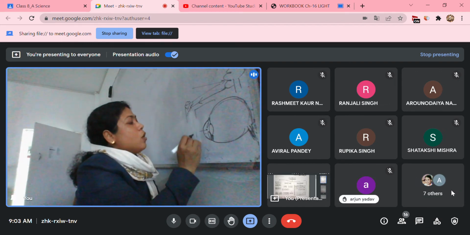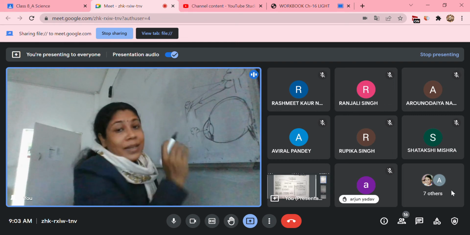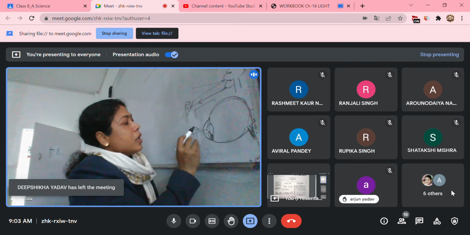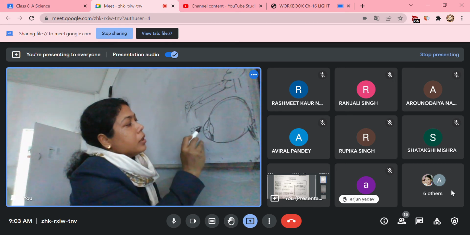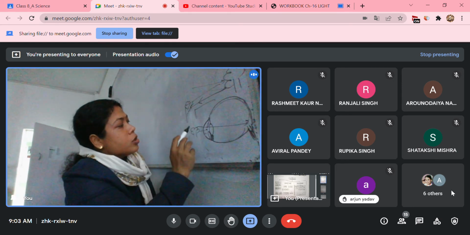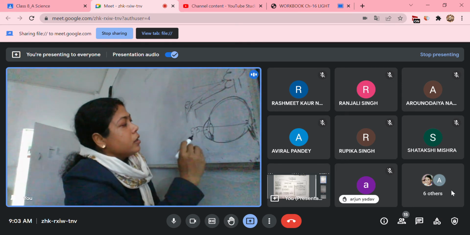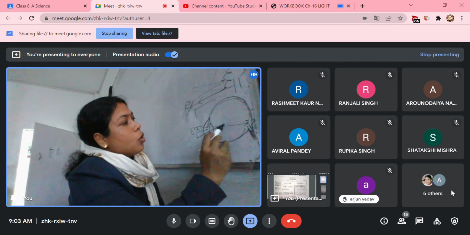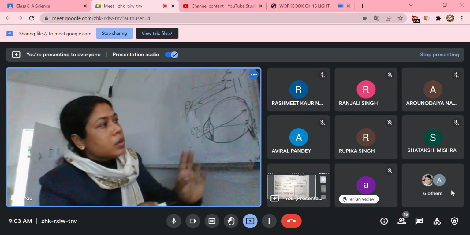Suppose there is a tree over here. The light is simple, like the pinhole camera that you have done. The light from the top part will go and fall over here, so the image for this point will be formed over here. The image for the point at the bottom will go through the lens and be formed at the upper part.